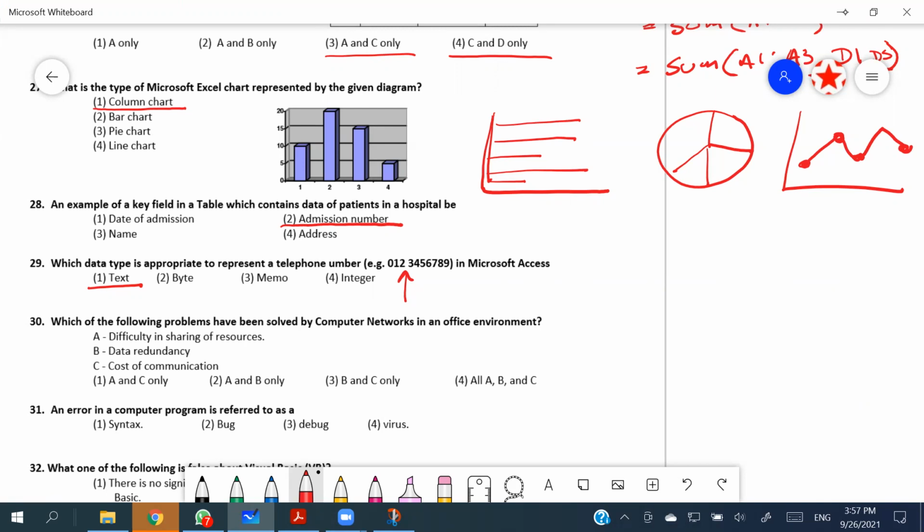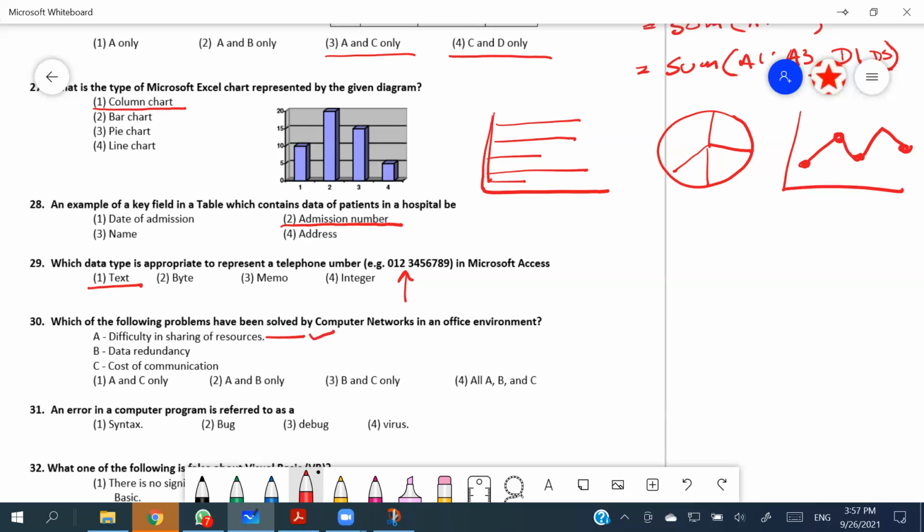Difficulty in sharing of resources: yes, it can be solved, because one of the benefits of networks is allowing resources to be shared, right?